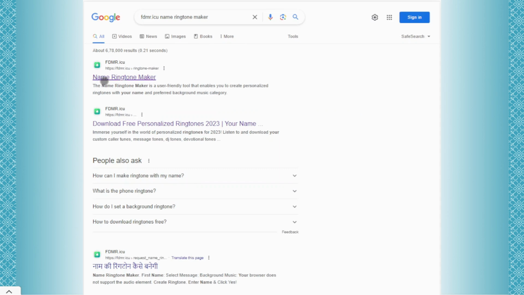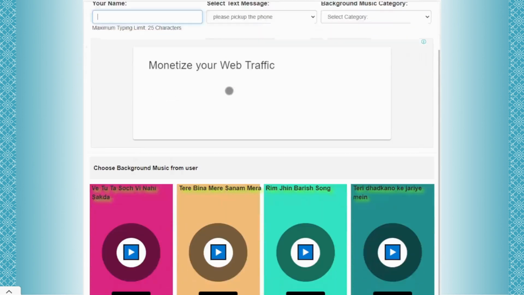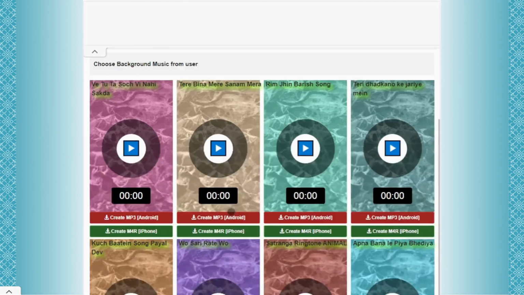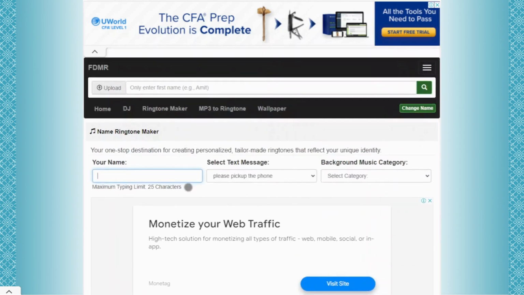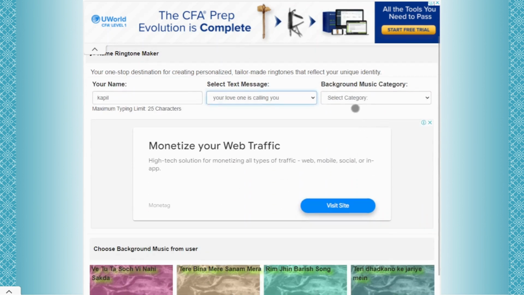Among the search results, click on the first link that takes you to FDMR's name ringtone maker. Let's jump into the creative zone. Here, select the details to craft your unique ringtone. Start by typing your name in the Your Name input box. Now, select a text message from the drop-down menu. This adds a personal touch to your creation.